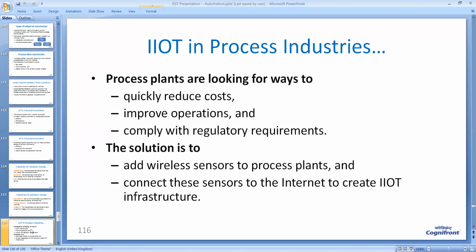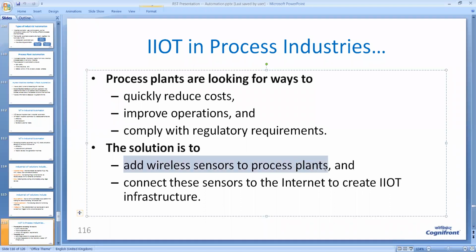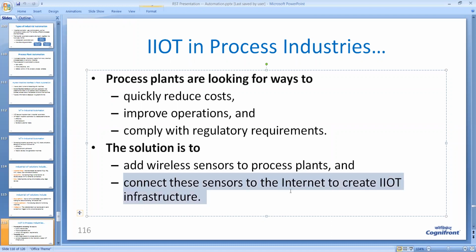So they want an easy way of connecting their devices to the internet.